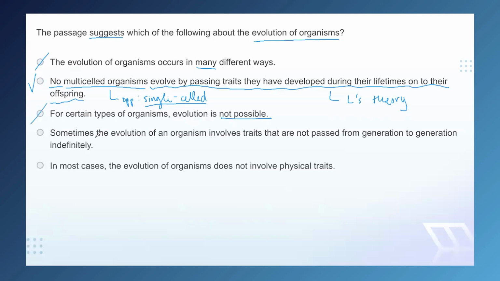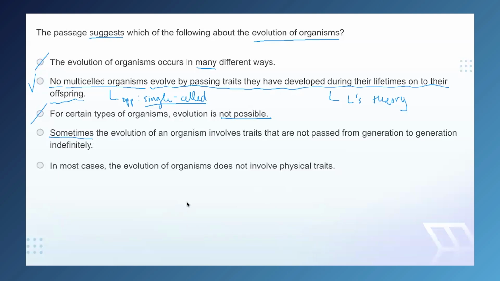Now, D, on the other hand, is a popular answer. In fact, it is even more popular than the correct answer. And the reason for that is this word sometimes. This is the exact kind of vague language that we typically like in an answer that must be true, that's suggested. And that's because it's easier for something vague to be true than something quite strong, quite extreme. But despite being vague, this answer is explicitly untrue.